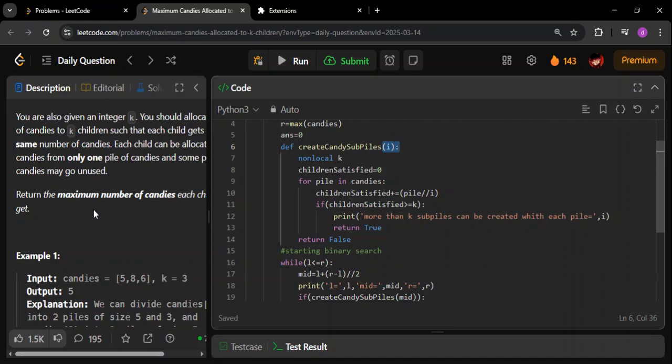Okay, as simple as that. But remember, the question is about the maximum number of candies. The question is not about just any number of candies. It is about the maximum. So this only helps us decide whether a particular number of candies can be given to every child equally or not. That is the only thing it can do.